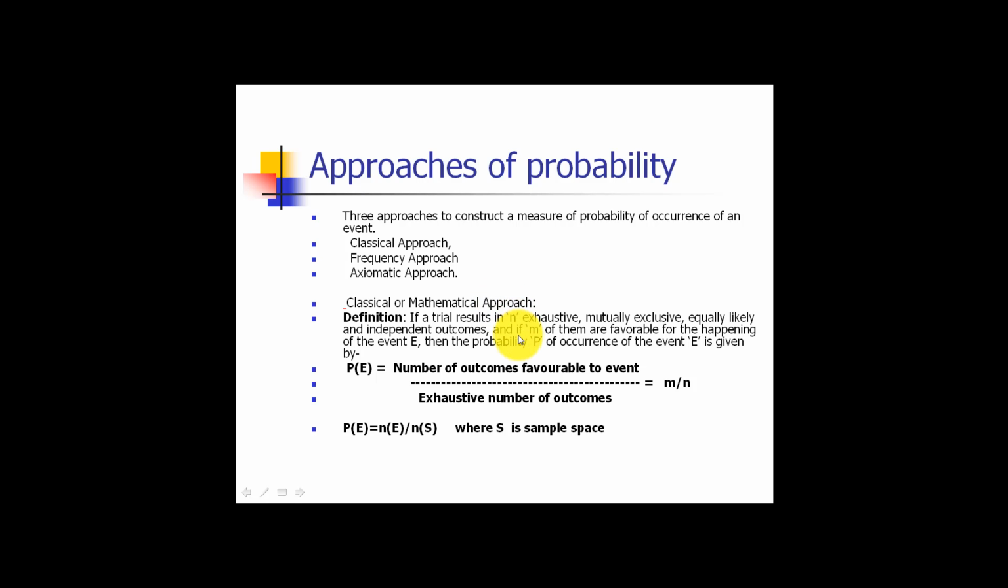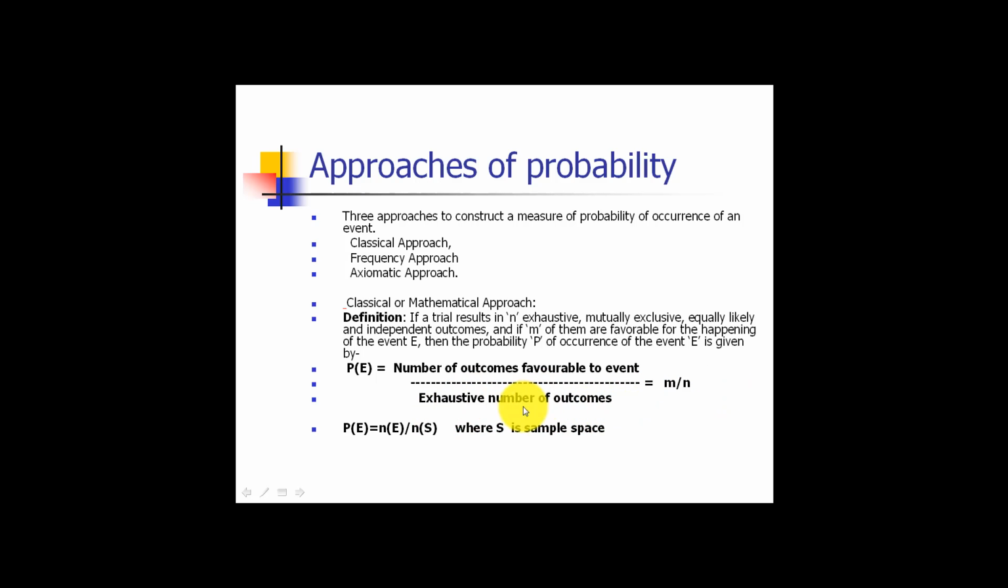If we consider M as favorable for the happening of the event, then the probability P of the occurrence of the event is given as P of E. Probability of the event is equal to the number of outcomes favorable to the event divided by the exhaustive number of outcomes. Now, what are the favorable outcomes over here? The favorable outcomes over here is M, and the exhaustive number of outcomes is N.